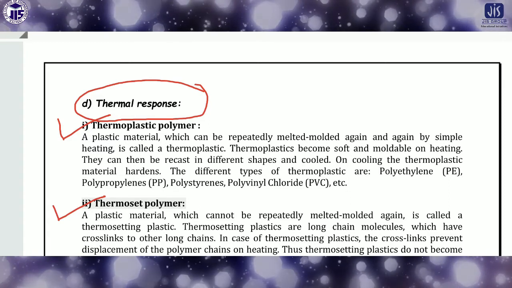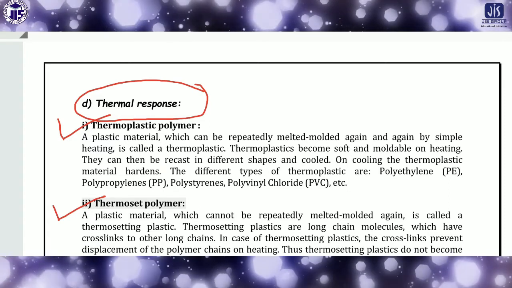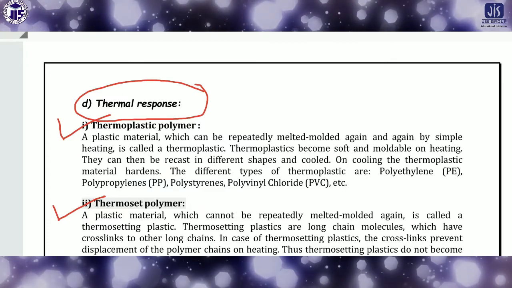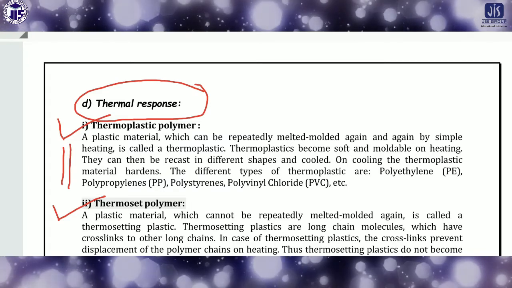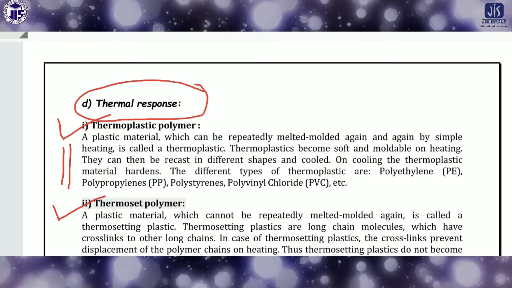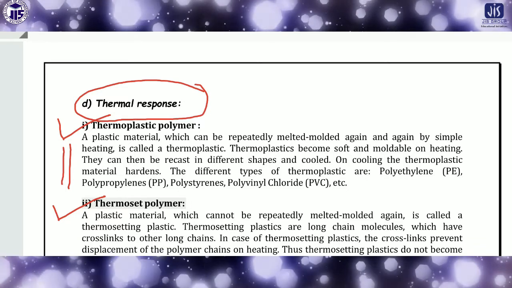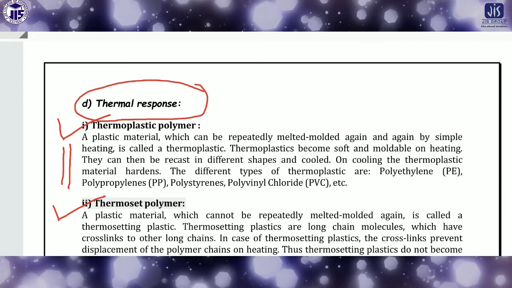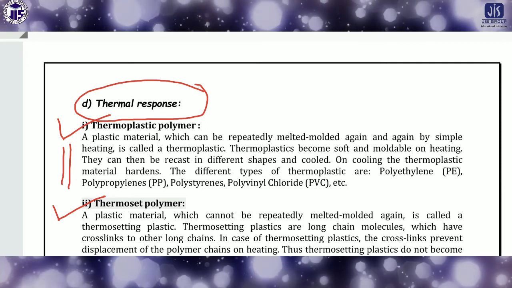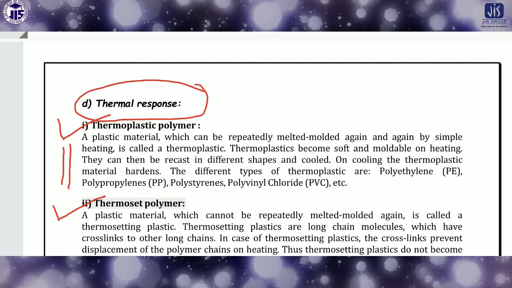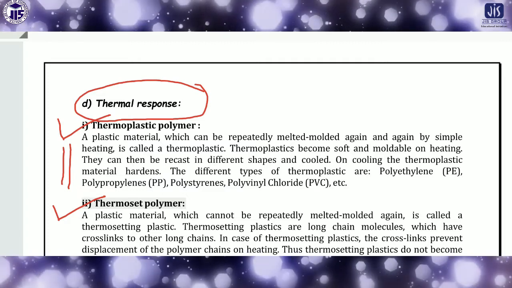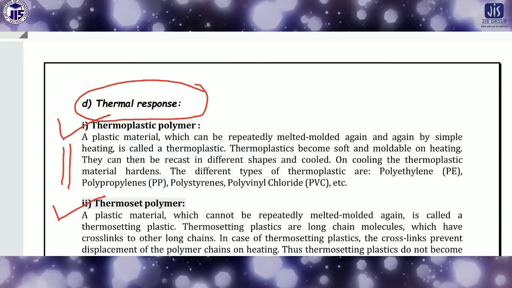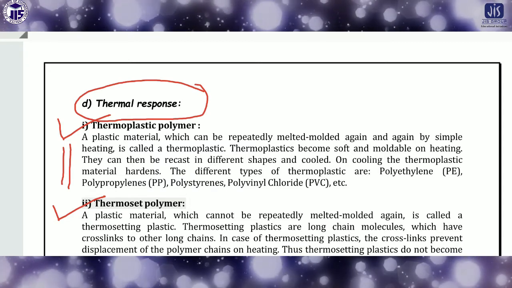Thermoplastic polymer means it is a plastic material which can be repeatedly melted and molded again and again by simple heating. That means in case of thermoplastic polymer, if we give heat, then it will be melted and it will come back to its original shape if we remove the heat. When will it be possible? It will be possible only if, after the application of heat, the inner structure does not break down.